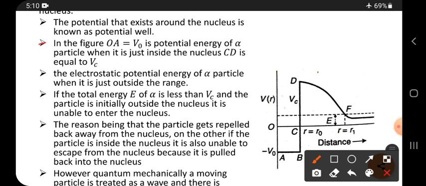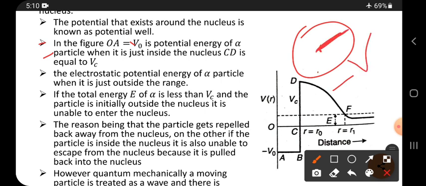In the figure, OA is minus V naught, the potential energy of the alpha particle when it is just inside the nucleus. Suppose the alpha particle is inside the nucleus, then its potential energy is denoted by minus V naught.